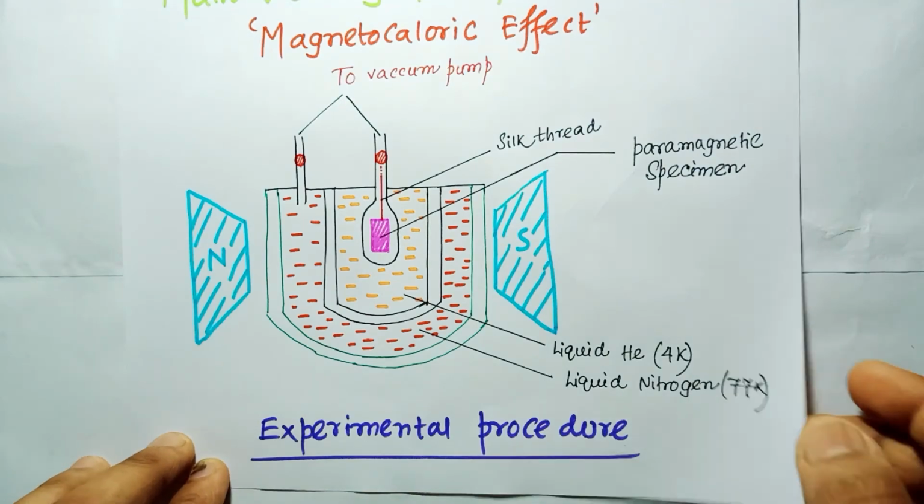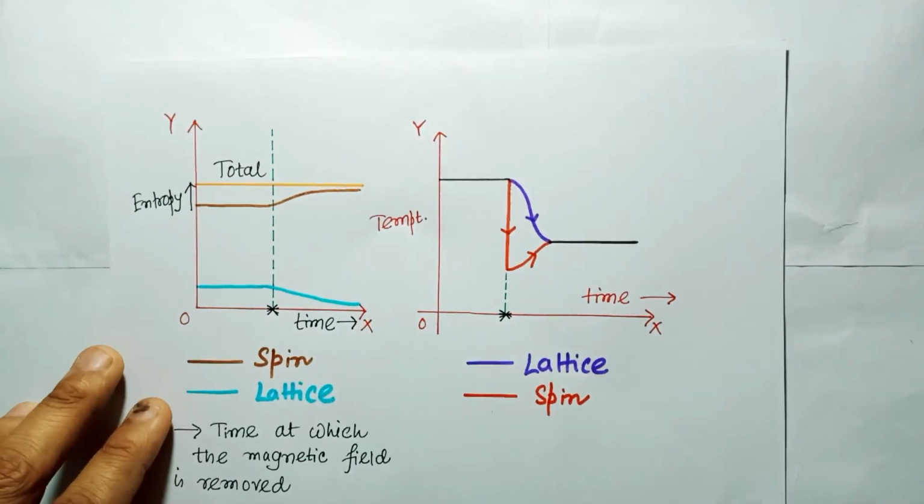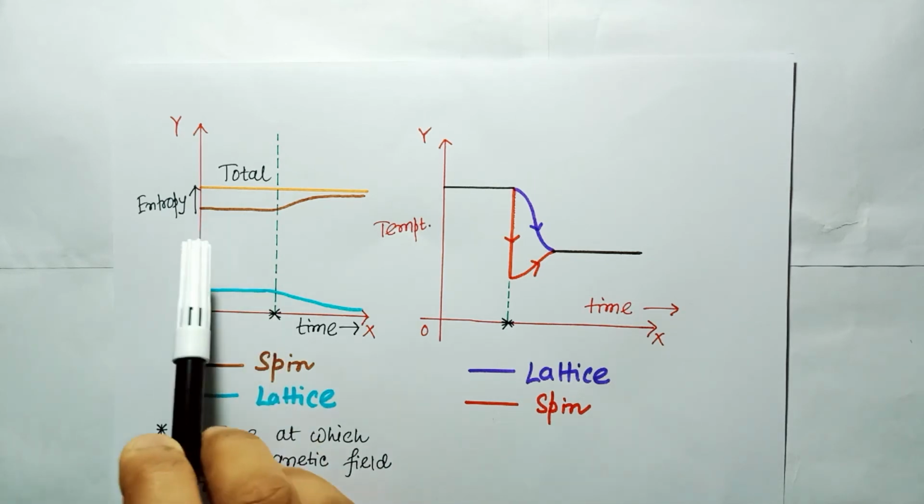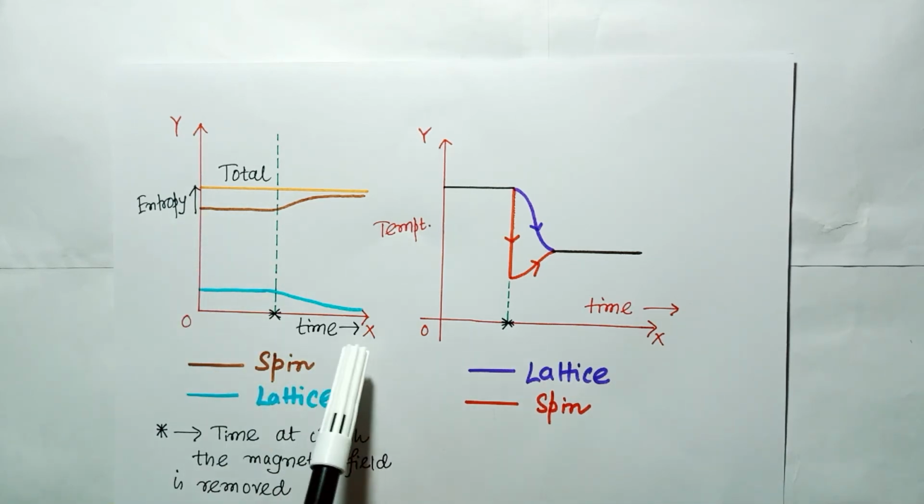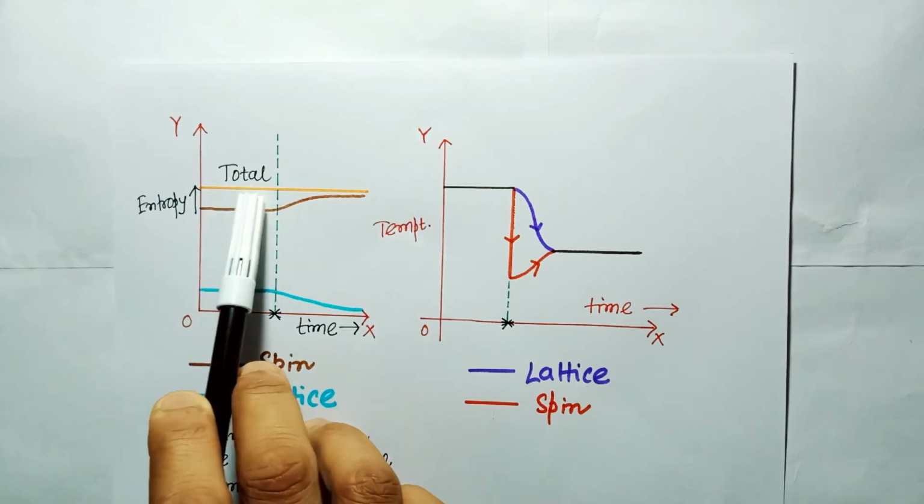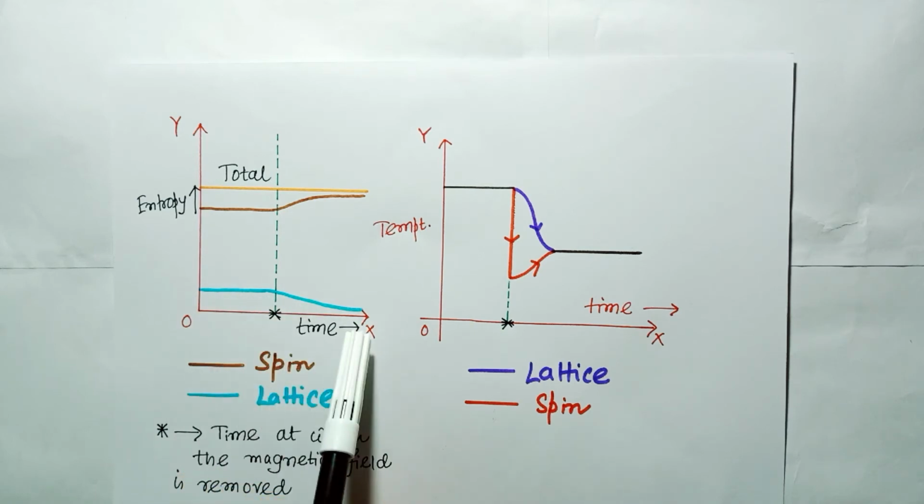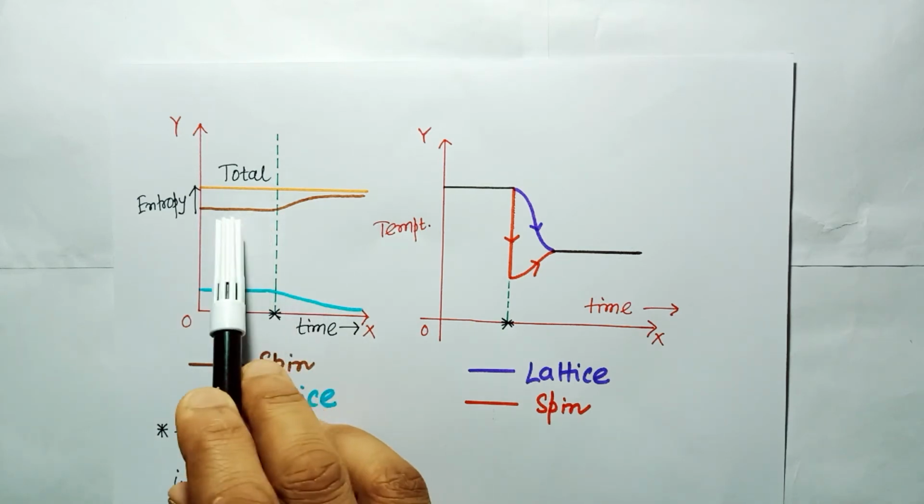Now you can see the variation of the entropy with time. There are two plots. This is the variation of the entropy with time. For effective cooling, the spin contribution of the entropy must be higher than the lattice contribution, but the total entropy remains constant. You can see from this plot that for the whole process the entropy remains constant, this line, but the lattice contribution must be lower than the spin part.